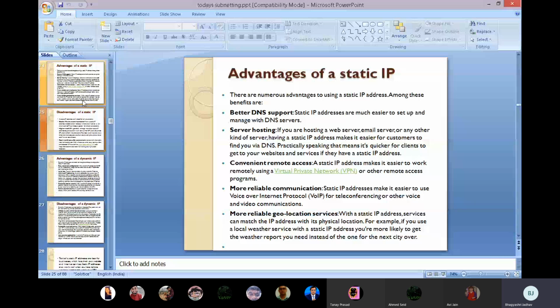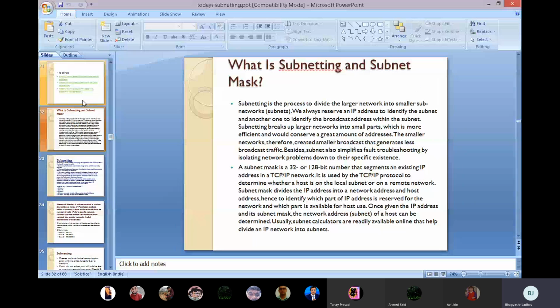Now, if our network is very big and I want to send one broadcast message, whatever message I send in that broadcast will go to every machine. Then it increases the traffic. If we want to reduce the traffic, what can we do?